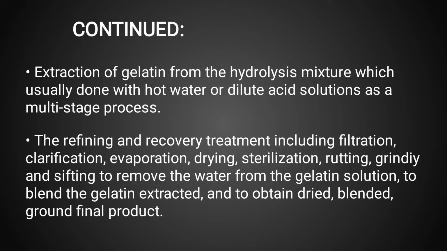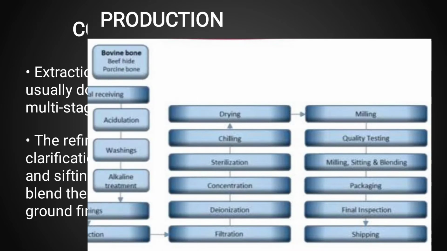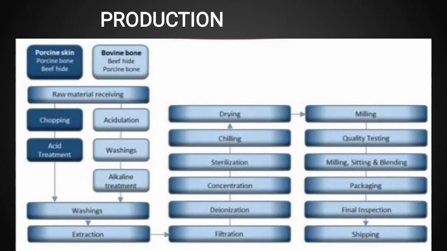The next step of the manufacturing process of gelatin is the refining and recovery treatment, including filtration, clarification, evaporation, drying, sterilization, grinding, and sifting to remove the water from the gelatin solution, to blend the gelatin extract, and to obtain the dried, blended, ground final product. Moving to the next slide, which is about the production of the gelatin.